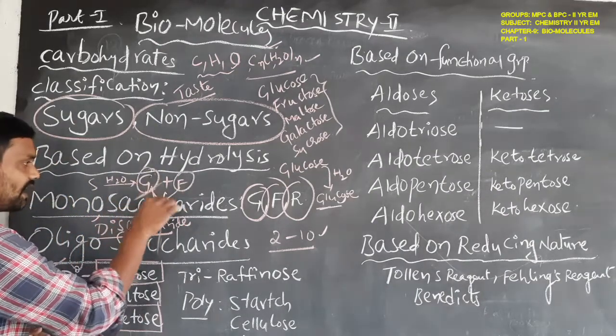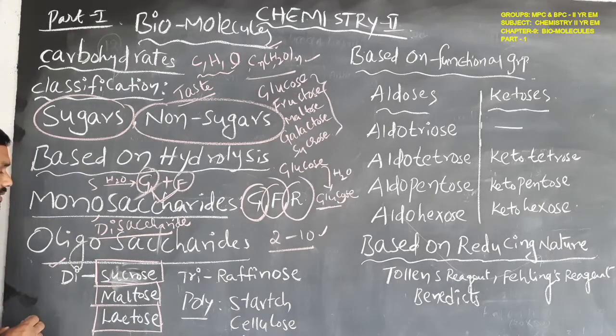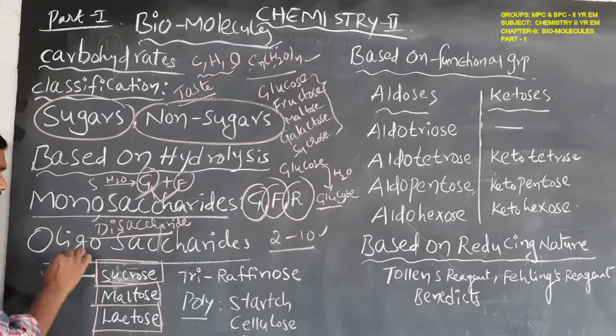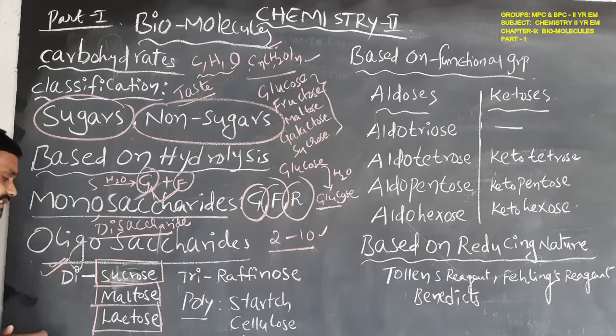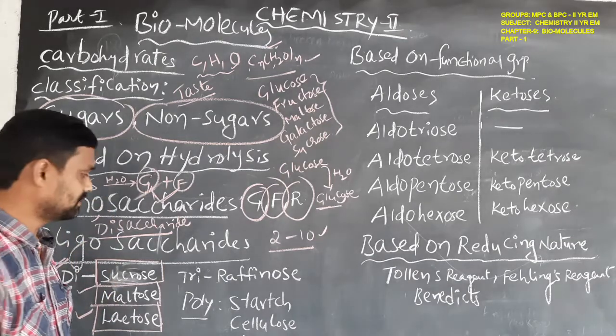How many carbohydrate units? 2 carbohydrate units. So sucrose is an example of a disaccharide. Similarly maltose, and similarly lactose also.